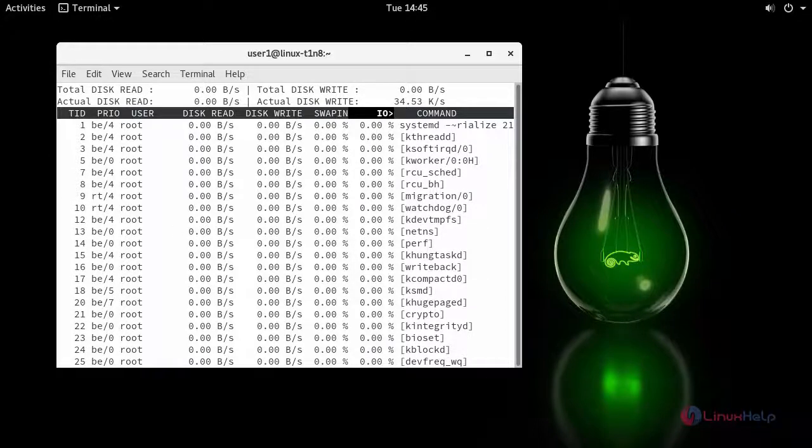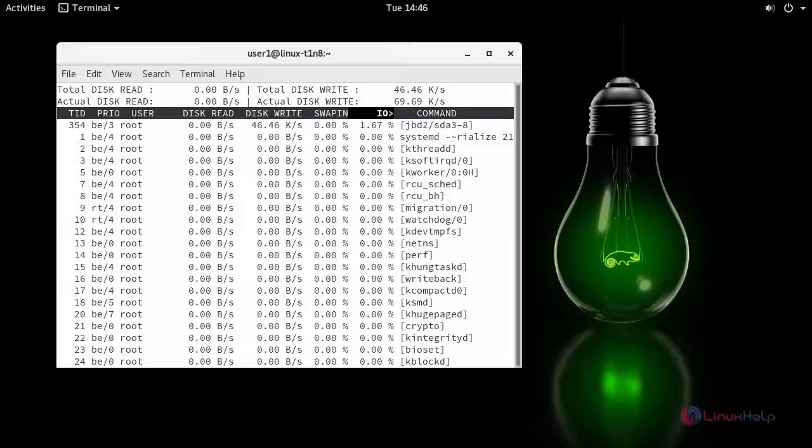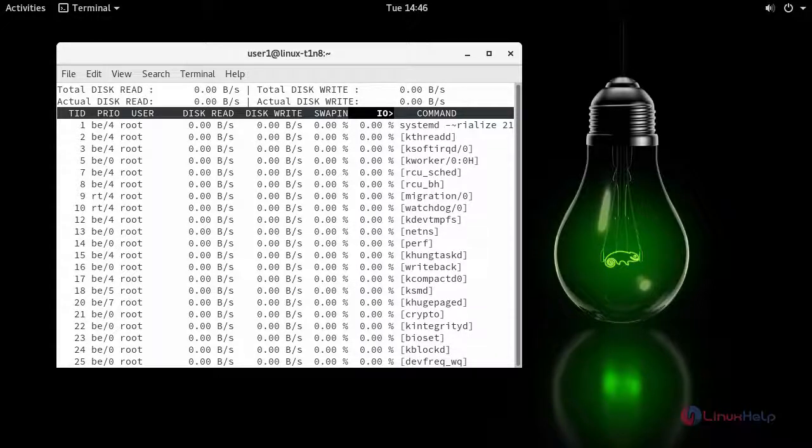You will be able to see the processes running in your machine and the status of it. Now run Iotop only, or with the option -o to see all the running processes or threads.